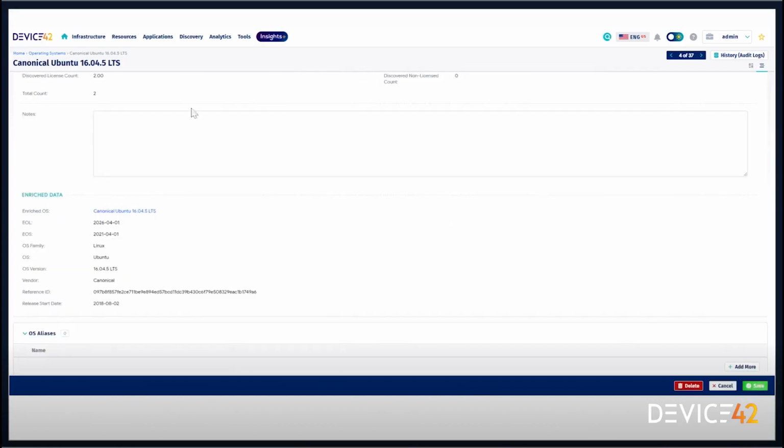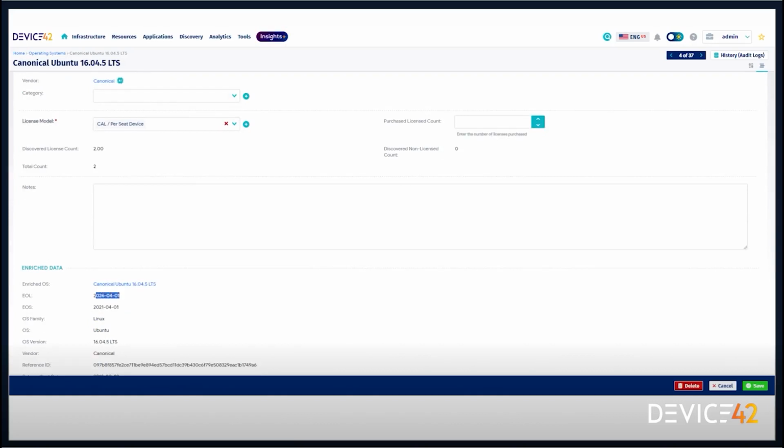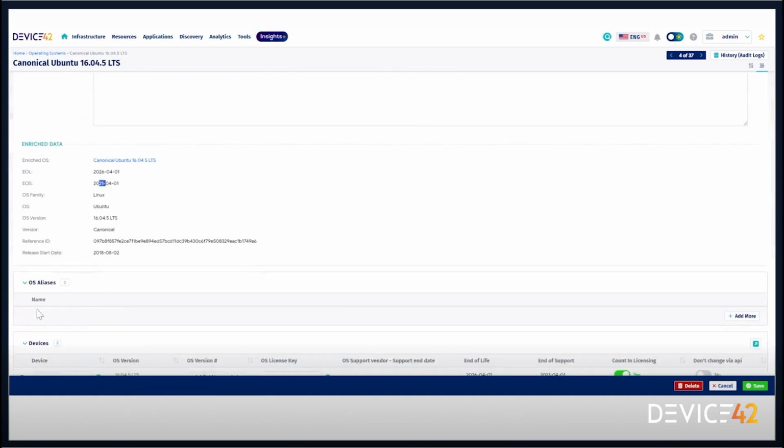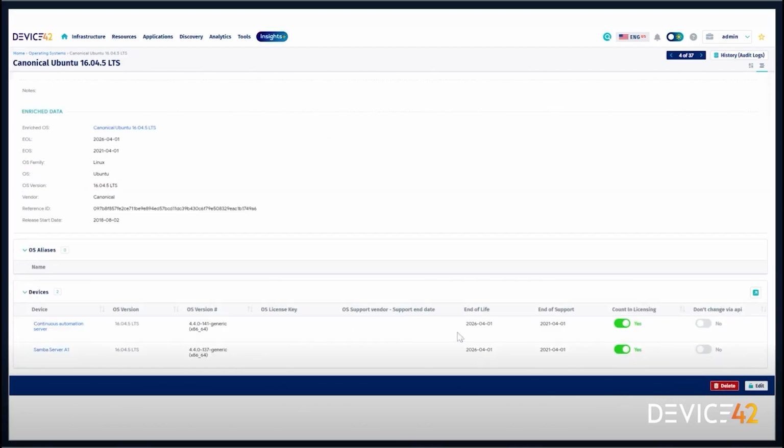Similar to the vendor names, if I were to go and edit this operating system record, I will not be able to change or alter those discovered EnrichAI truths, the standardized name, the standardized vendor, nor will I be able to change or alter the end of life, end of support, release start date, because those are all set in truths for this canonical system. Similarly, if I were to navigate to one of these devices, I will not be able to change the end of life date, but I will be able to see that this is an enriched record for this canonical system.